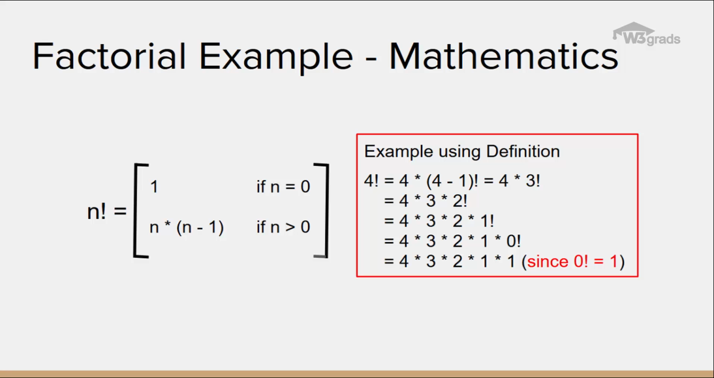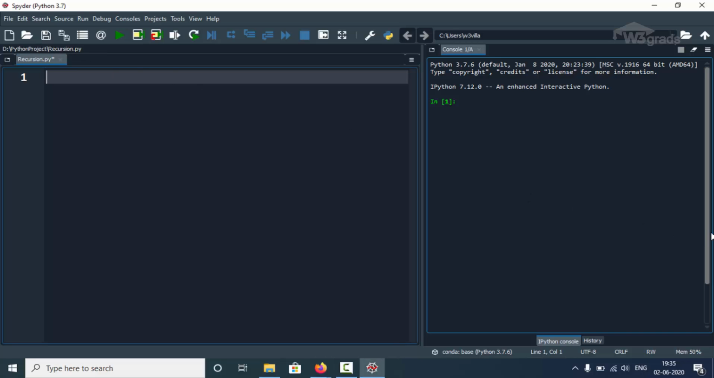Now, 1 factorial is equal to 1, as it is the product of 1 and 0 factorial. Mathematically, the value of 0 factorial is 1. So, 4 factorial is the product of 4, 3, 2, 1. This same approach can be extended to write a recursive function for computing the factorial of a number. So, let us see how this can be done using Python code. We already have our Spyder IDE open, where we have already created a Python source code file with the name recursion.py.